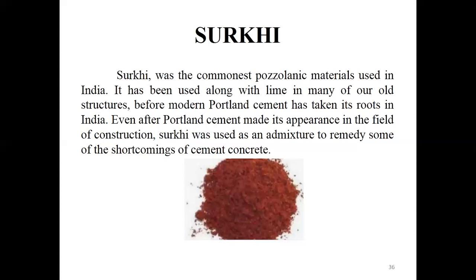I told you that by seeing the color itself, we can find the raw material for the Surki. The raw material is nothing but burnt clay or powdered bricks. Most commonly, as in the given picture, it is powdered bricks. Either they obtain the Surki by powdering the bricks, or they burn clay balls and, after burning, grind them into a fine powder. So either they obtain it from bricks or from clay. This is the raw material of the Surki.